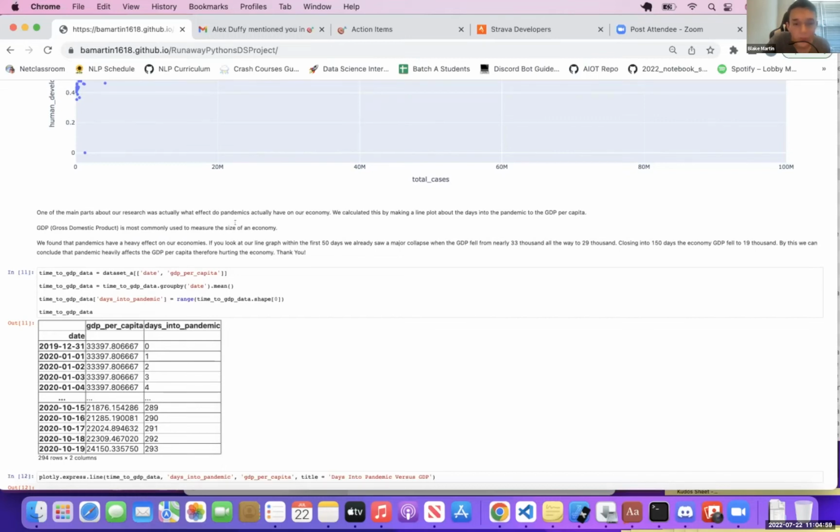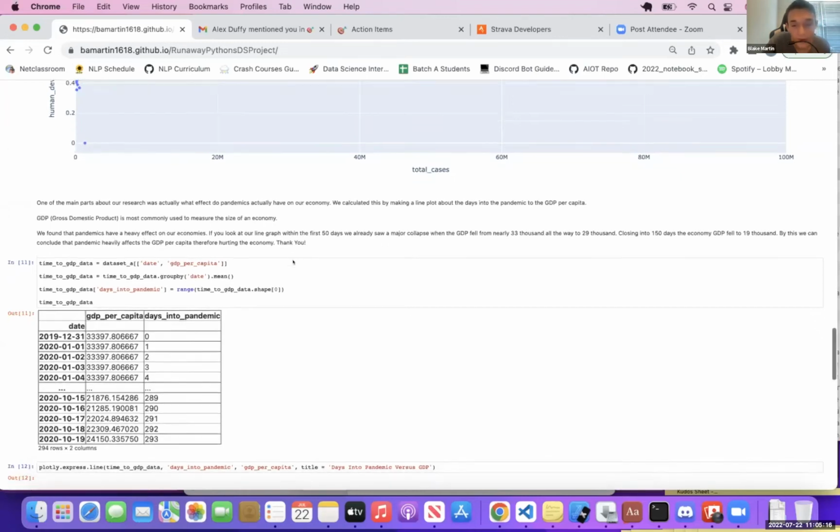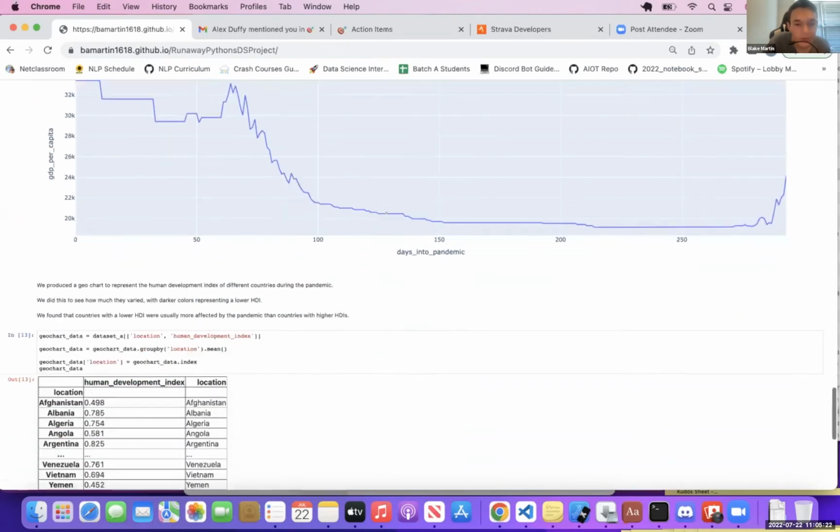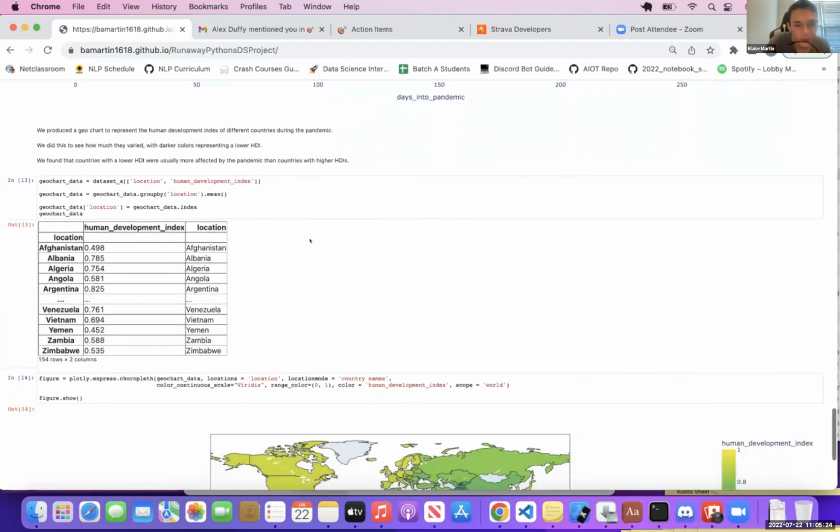If you look at our line graph within the first 50 days, we already saw a collapse and the GDP fell from 33,000 all the way to 29,000. Closing in 150 days, the economic GDP fell to 19,000. By this, we can conclude that pandemics heavily affect the GDP per capita, therefore hurting the economy. And here's that line graph we generated. Next, I'm going to pass it off to Ethan, who's going to talk about the geo chart that we created.